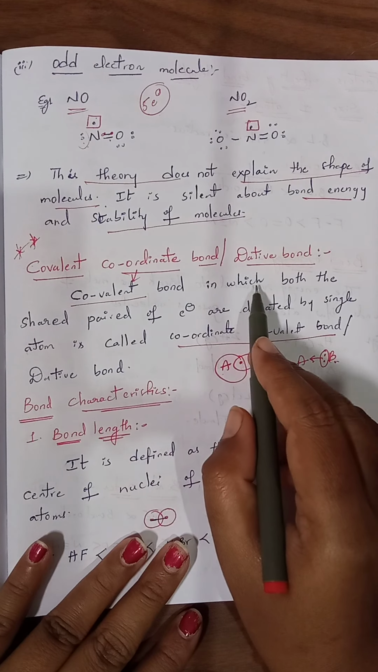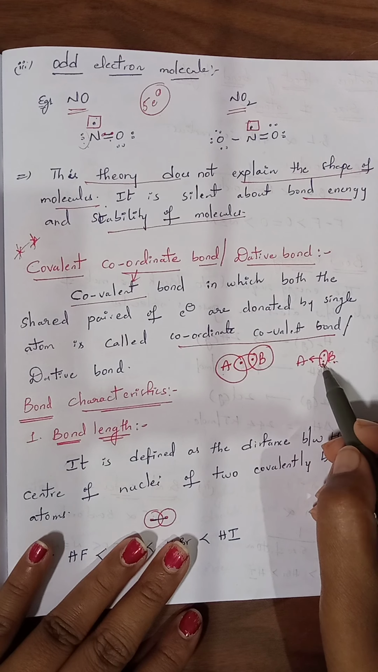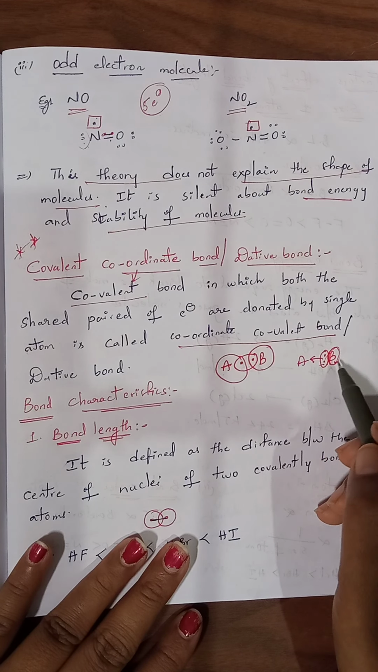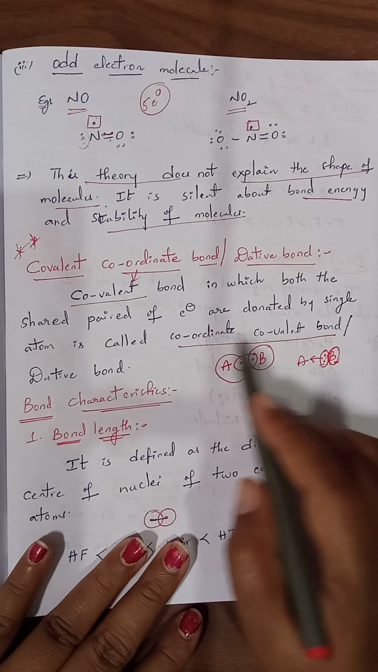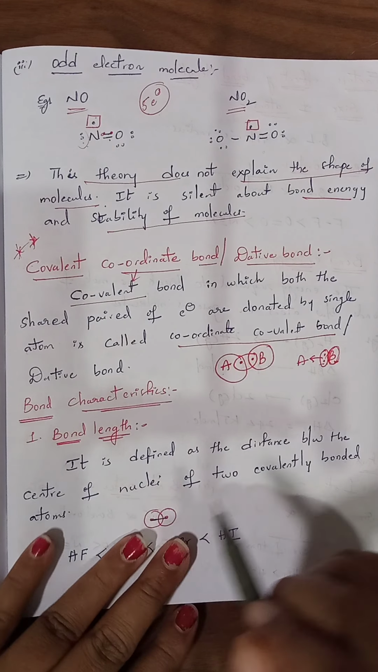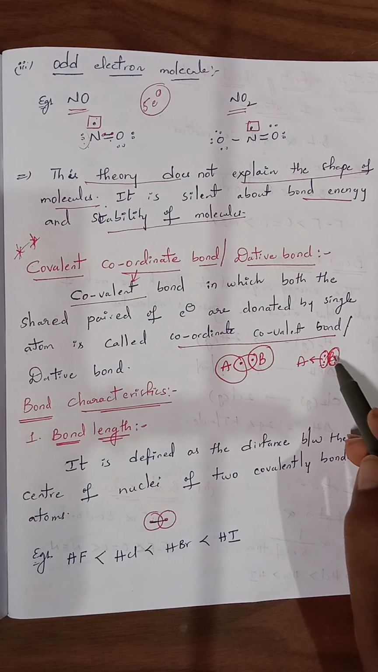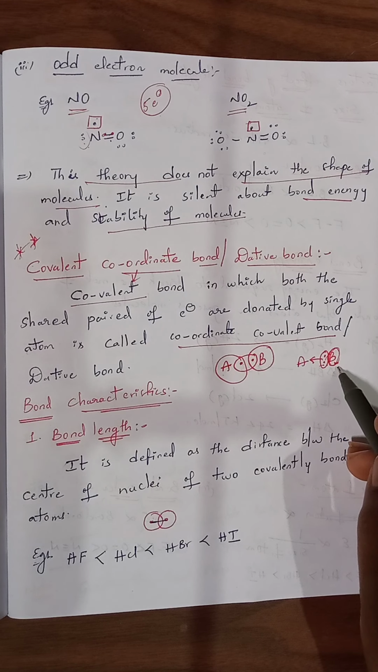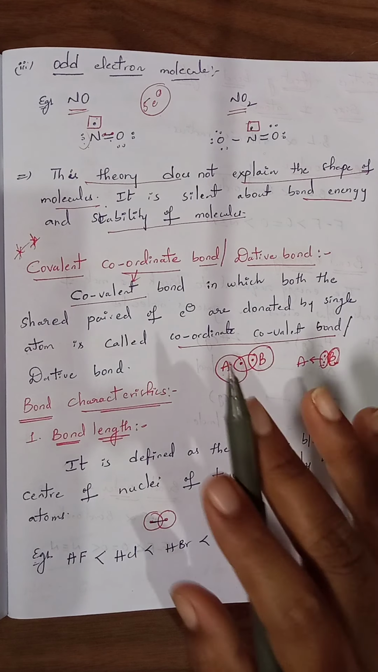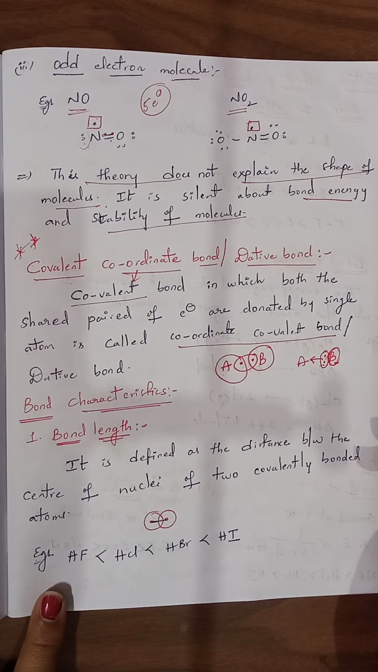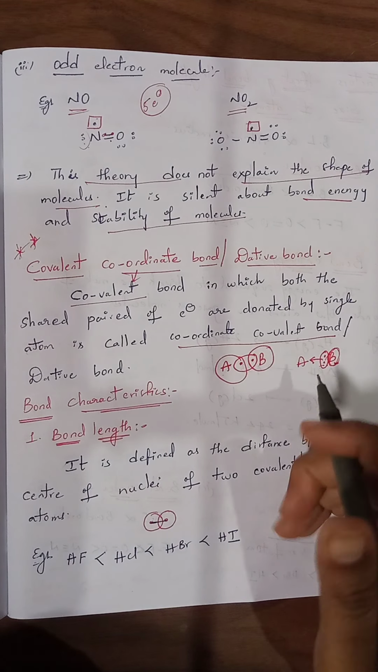A covalent bond in which both the shared pair of electrons are donated by only a single atom is called a coordinate covalent bond or dative bond. A covalent bond in which both the bonded electrons are donated by only one atom is said to be a coordinate covalent bond, and it is also known as dative bond. Clear? So important for 2 marks.